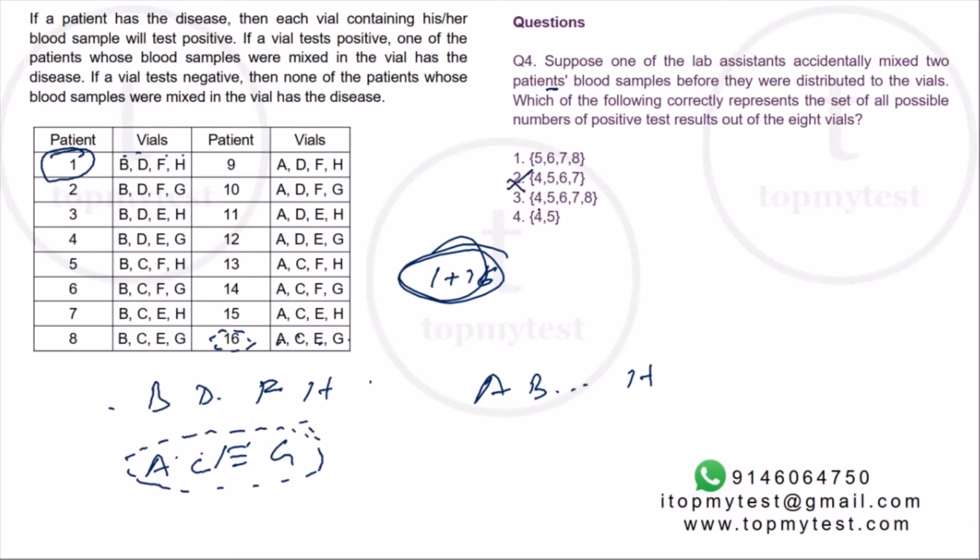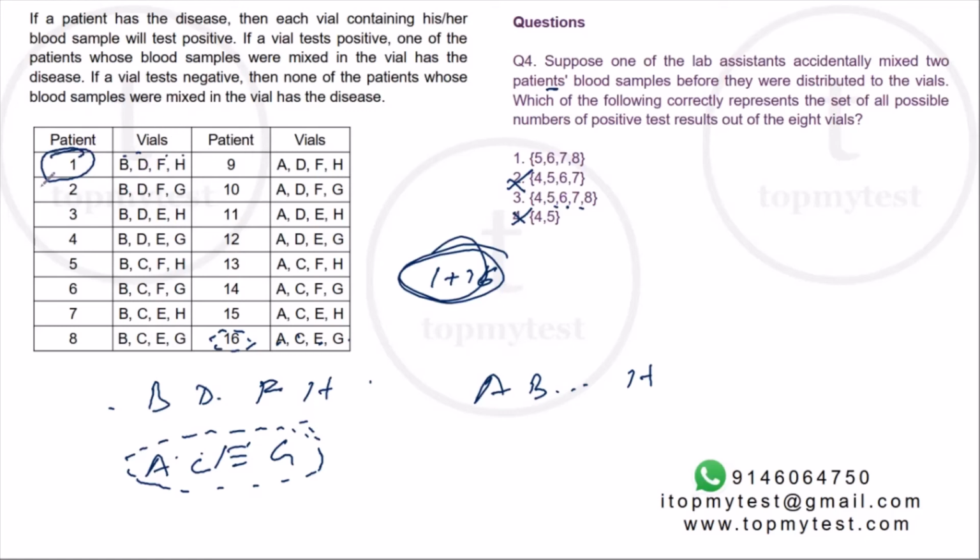So 8 can be a valid answer. So option 2 is out. Option 4 is out. Now between 1 and 3, 4, 5, 6, 7, 8 or just 5, 6, 7, 8. Right, which means 5, 6 and 7 are possible. Only we need to check whether it can still remain at 4. Now, how do I keep it at 4? Can I keep the number of infected vials at 4 itself?